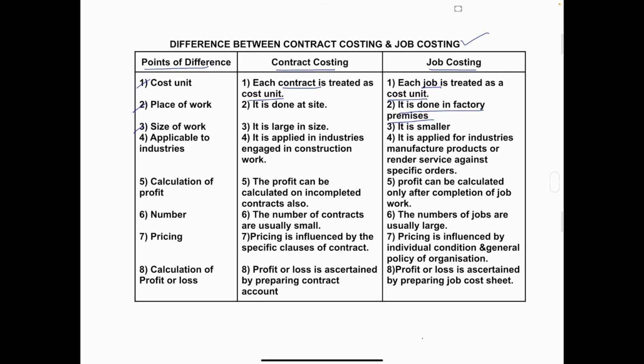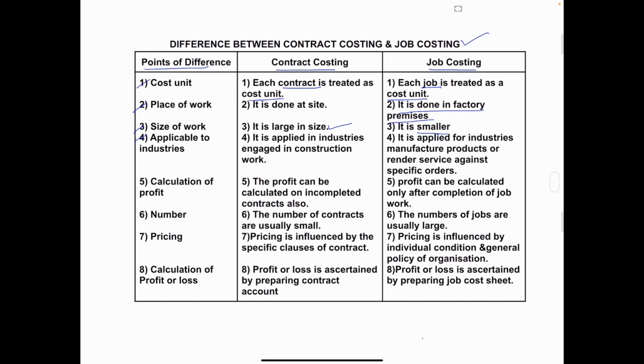Third one, size of work. In contract costing, it is large in size. It's all about the civil engineering work, that is construction of dam, bridges, etc. So it is large in size. Job costing, it is smaller. In job costing, what they do? They take the order of painting the cars or any garage work or making the furniture. So all these are small in nature.